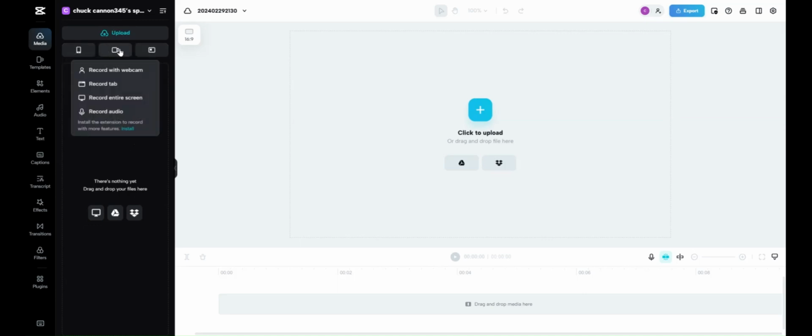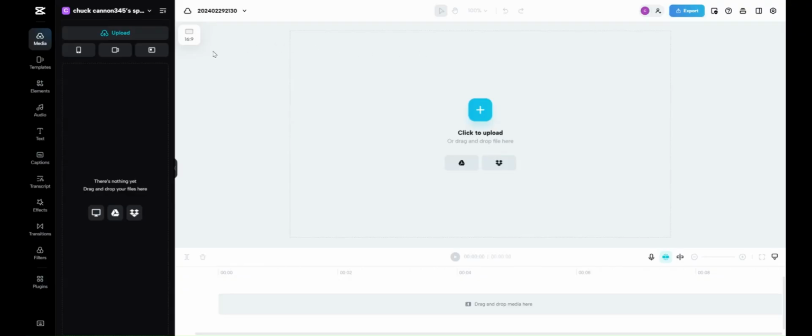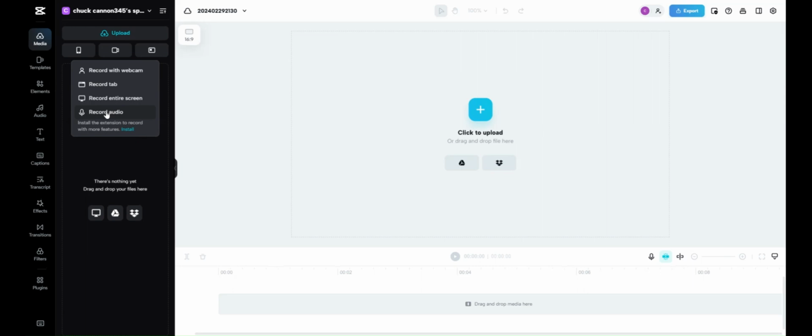It has the recording device. You can do it with a camera that you've got hooked up. You'll see me here in a minute. There I am with my background behind me and stuff. And then same thing, you got the same options as some of the other ones. Record tabs, record. If you want to record audio, the good thing about recording right into this, it drops it right into it and stuff.